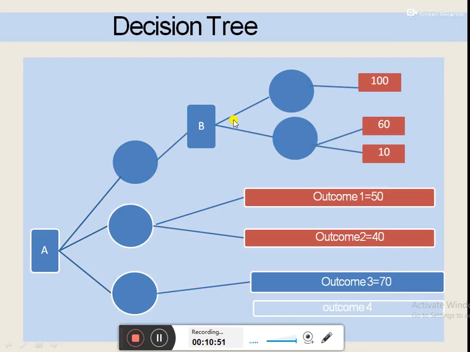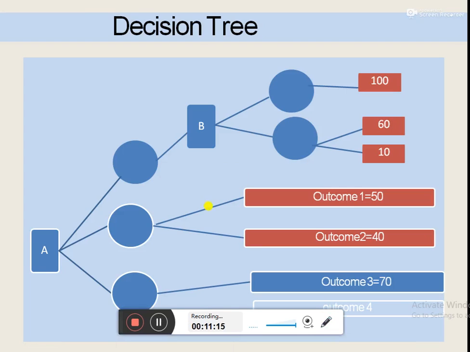If the company or the decision maker selects this decision, then it would result into 100 rupees, or the profit would be equal to 100 rupees. And if the decision maker has selected this route or this alternative, then there would be two outcomes. In outcome 1, the company or decision maker would get 60 rupees, and in another case, the company or decision maker would get 10 rupees.